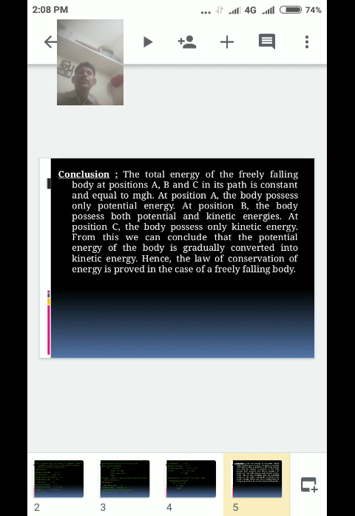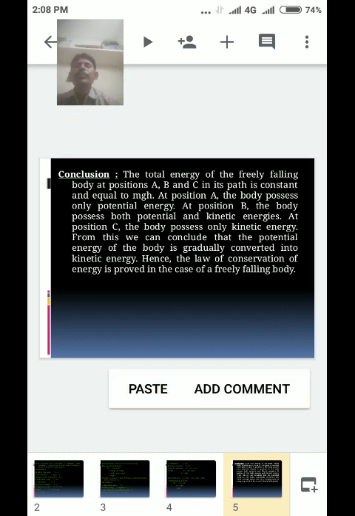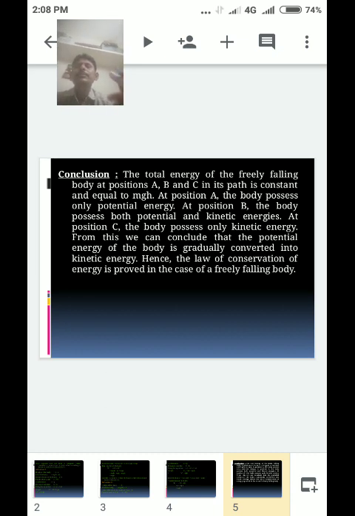Law of conservation of energy in the case of freely falling body, practice perfectly. Okay, this is the assignment question. You prepare perfectly in your home or your hostel. Okay, students. Okay, bye.